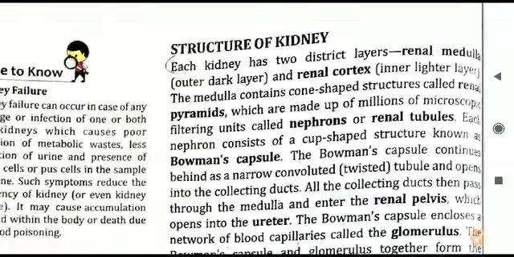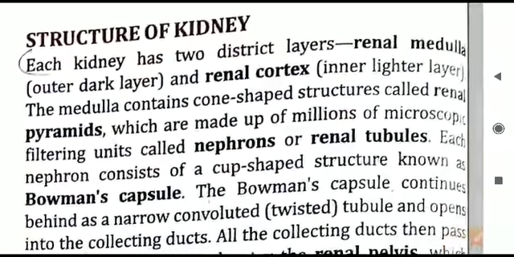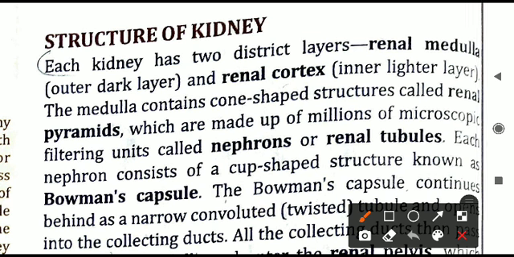Let us understand what is present inside the kidney, because they are the filtering units. So we will now understand the structure of the kidney. So the kidney is divided into two different layers.